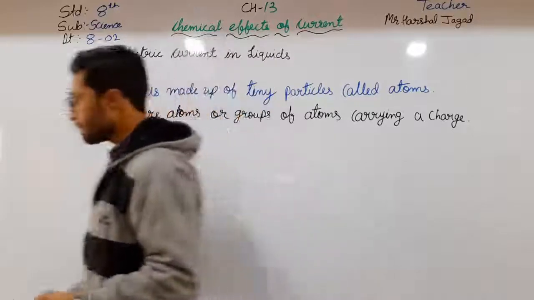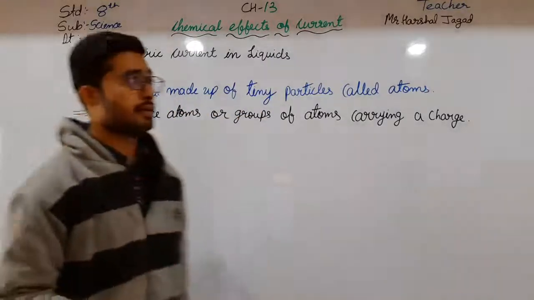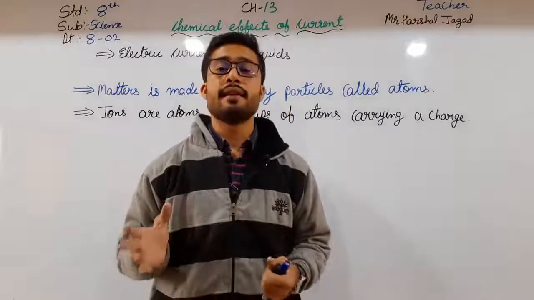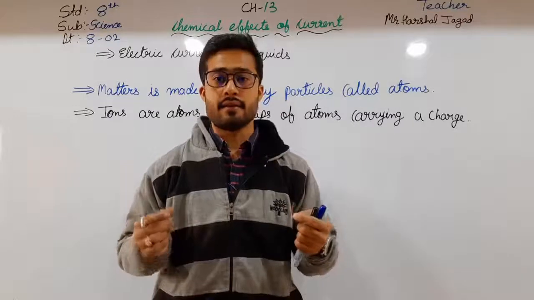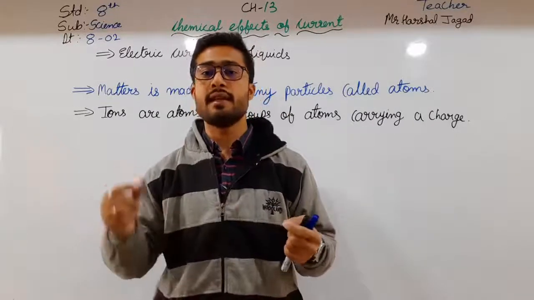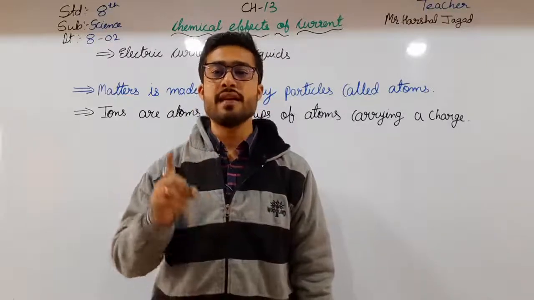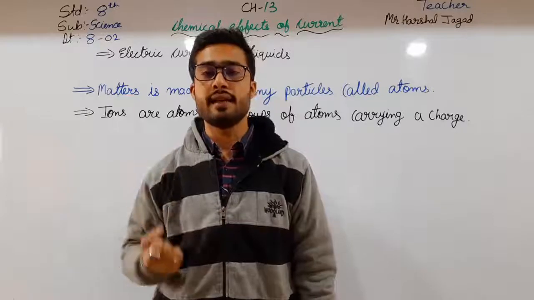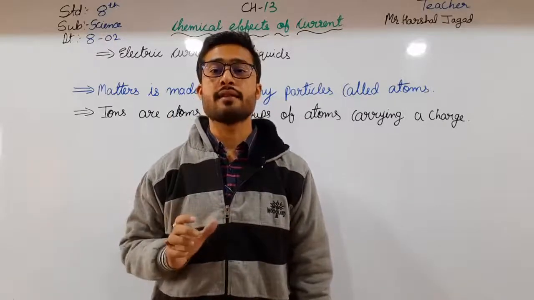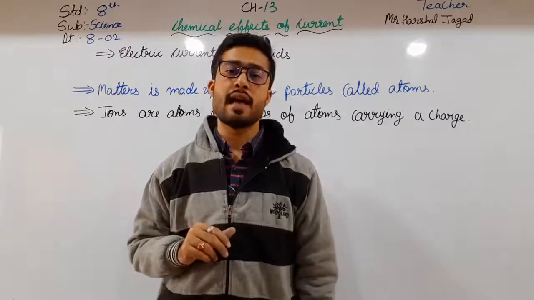Earlier we saw that when electricity passes through a solid conductor, it produces two things: first, it is heated, and second, a magnetic effect. So these two things happen.